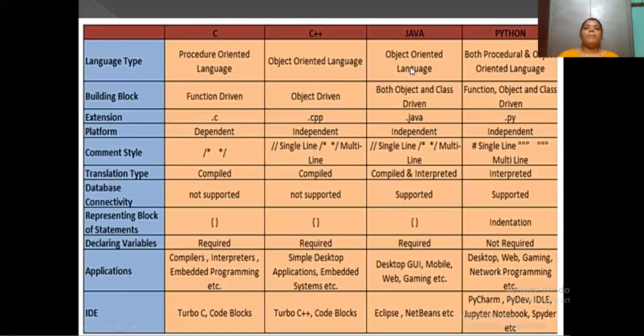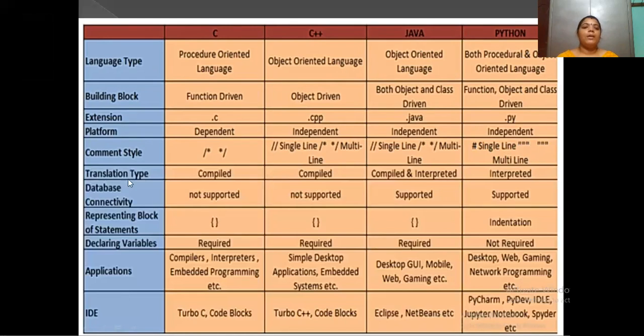Okay, while coming to Java programming, here also we have single line comment and multi-line comment. For multi-line comment, we use /* */, and for single line comment, we use double slash. Coming to Python, for comments we use a symbol called hash. To write a comment, before the comment we have to keep the symbol hash. And for multi-line comments, we have to give the double quotes like this.